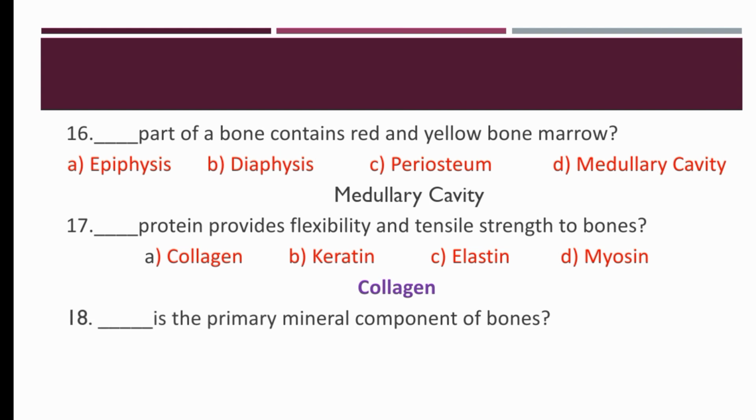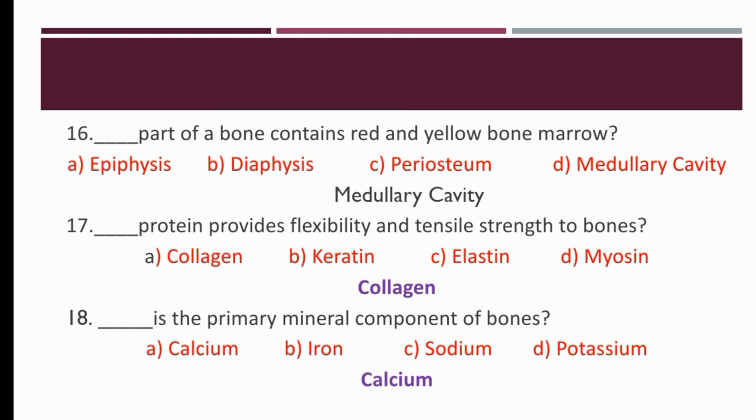Dash is the primary mineral component of bones. Our options are calcium, iron, sodium, potassium. So dash is the primary mineral compound of bones. The right option is calcium. Calcium is the primary mineral compound of bones.